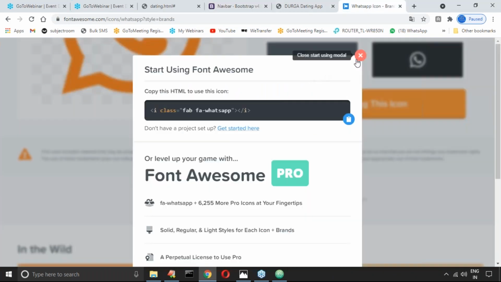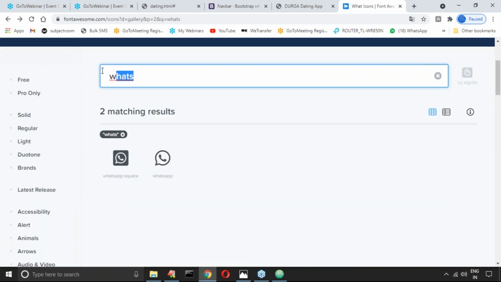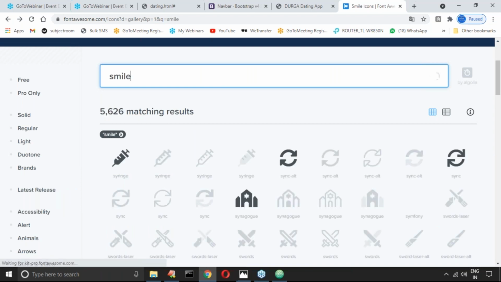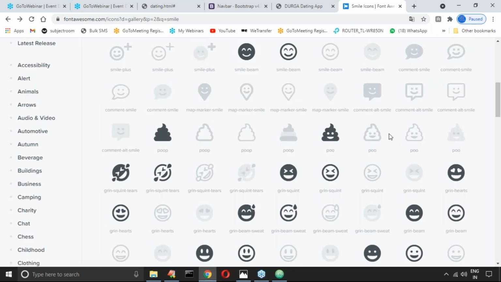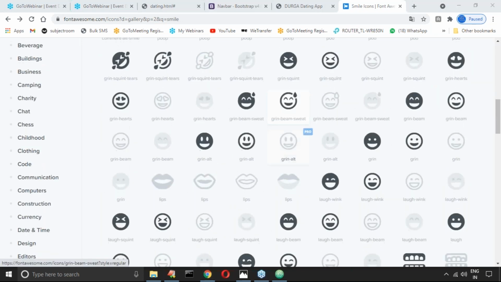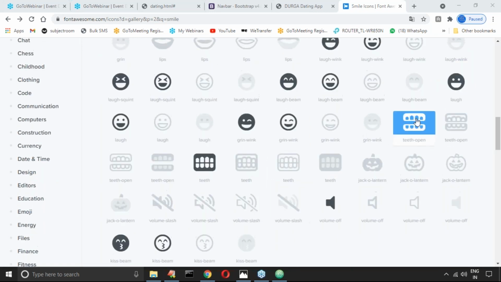Okay, happiness icons. Search icons, happy icons, smile icons. Yeah, smile or happy, like oh, good. Too much. Yeah, which smile is good?